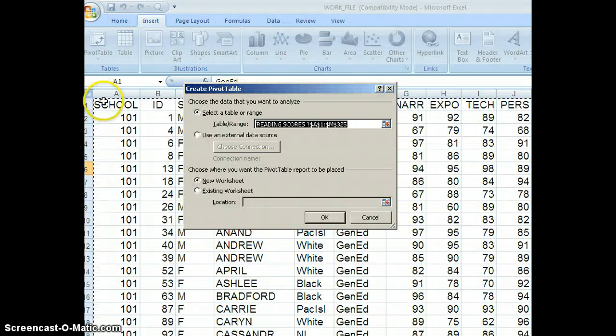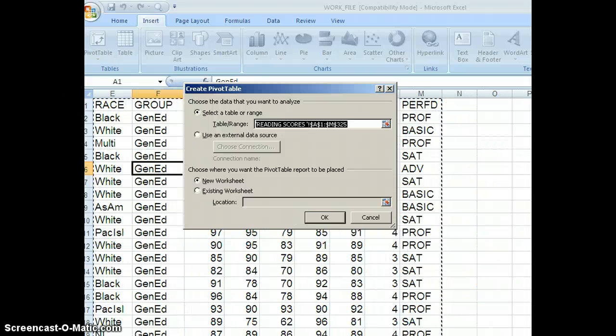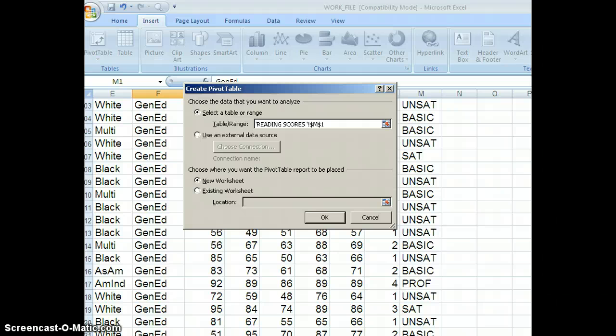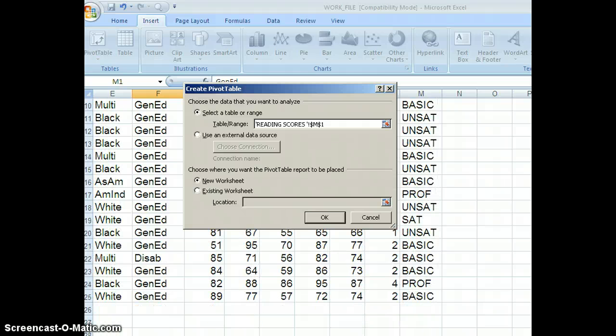And so look right over here. Here's cell A1. Here's cell M1. If I scroll it all the way down, it's also going to tell me exactly where I'm going to be on those things.